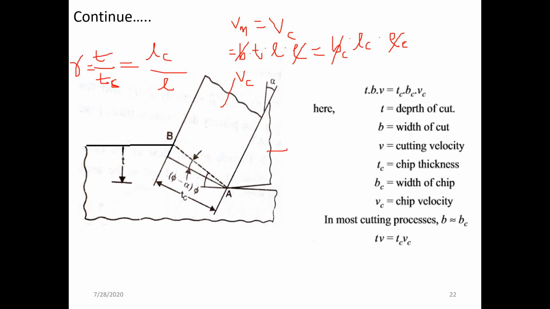At whatever velocity this cutting tool is moving. So from the mechanics of metal cutting, we know that the cutting tool is moving with a certain velocity, and that is the V, the cutting velocity.